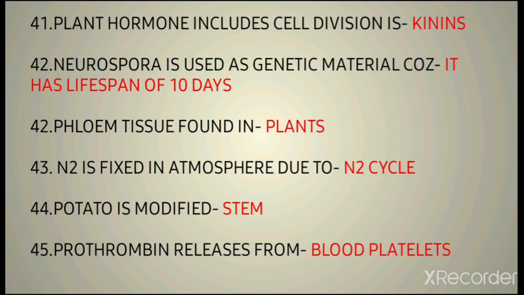Then the 44th question is: potato is a modified stem. This point is mentioned in the 5th chapter of 11th class, Morphology of Flowering Plants. Then the 45th question is: prothrombin releases from? Prothrombin helps in clotting of blood. It releases from the blood platelets itself. In the 44th question there is also a term, sweet potato, whose scientific name is Ipomoea batatas. I would mention that it is a modification of root itself, and potato is a modification of stem.